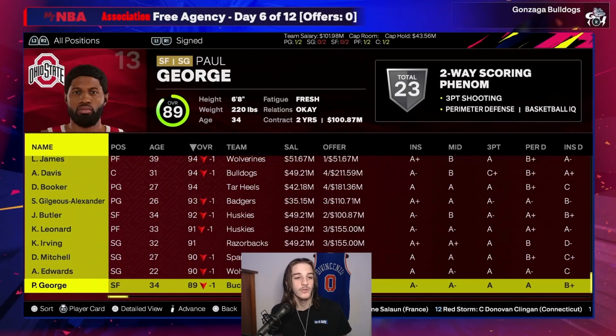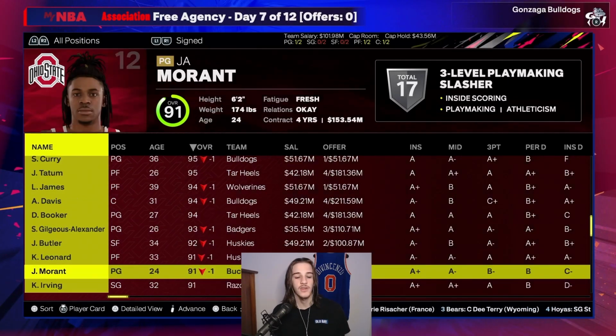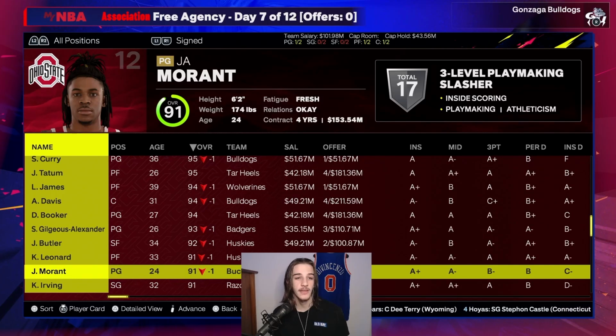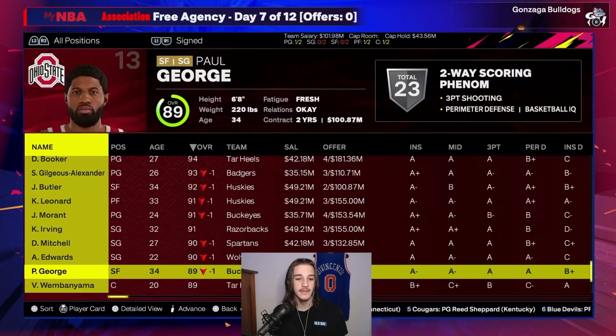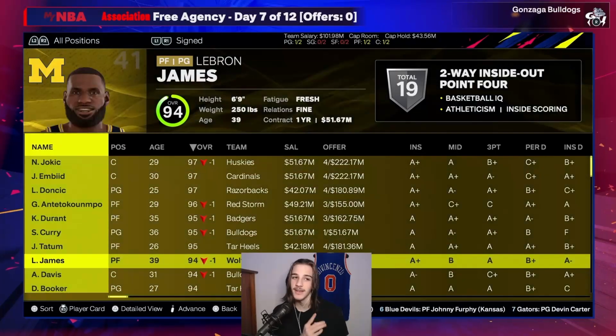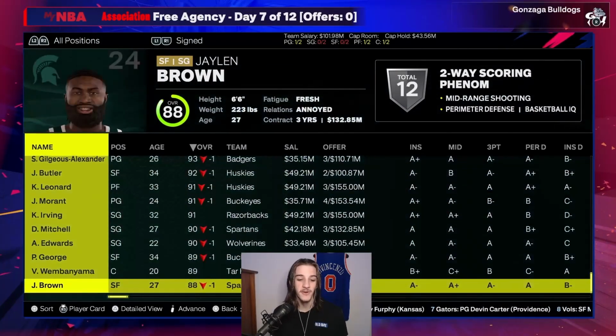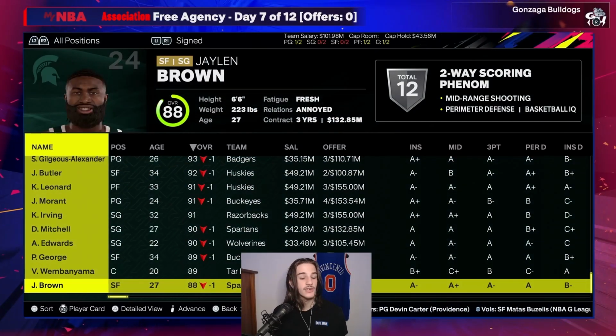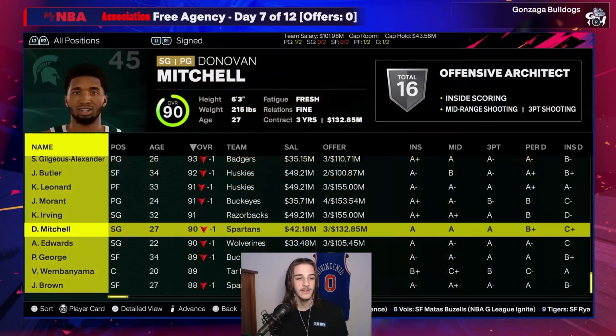And Paul George commits to Ohio State. Ja Morant is going to also commit to Ohio State. And Wemby is going to go to UNC. So now UNC has Wemby and D-Book. And they also have Tatum. So UNC is looking like a pretty stacked roster right now. Also, Jaylen Brown goes to Michigan State, and he's going to team up with Donovan Mitchell.